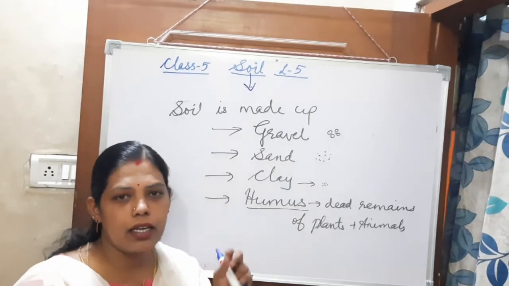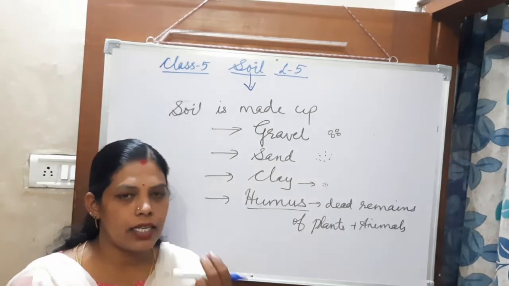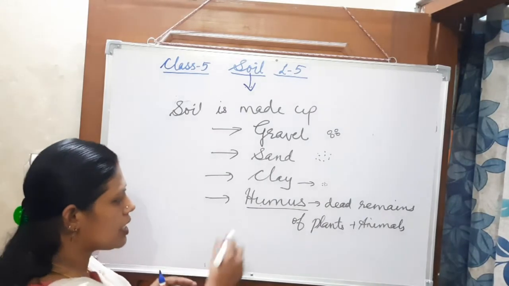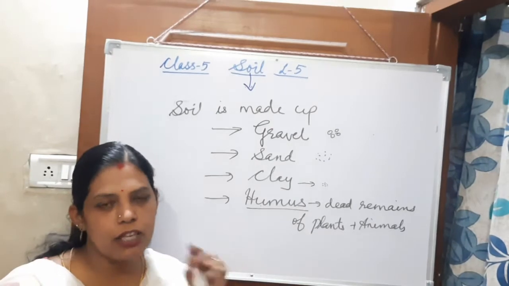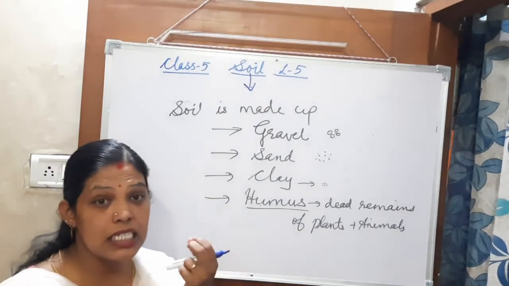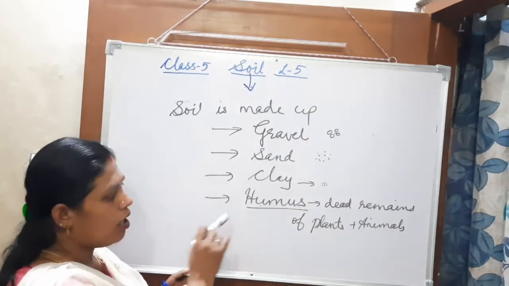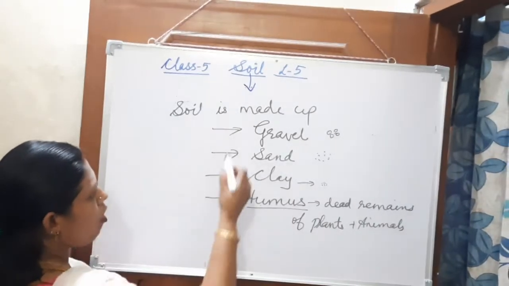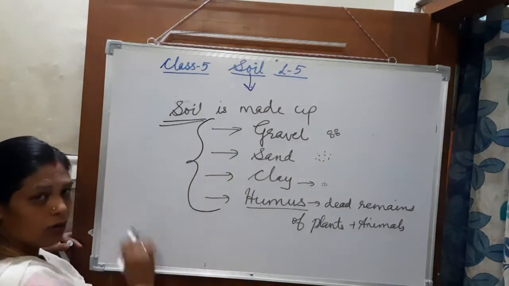That is very good for growing plants because it contains many minerals and manure, it is a fertilizer. Where humus is present, if we grow plants there, they will grow very well. That means it gives us a good yield because it contains a rich amount of manure and minerals. That is humus. Now all these things mixed together form the soil.